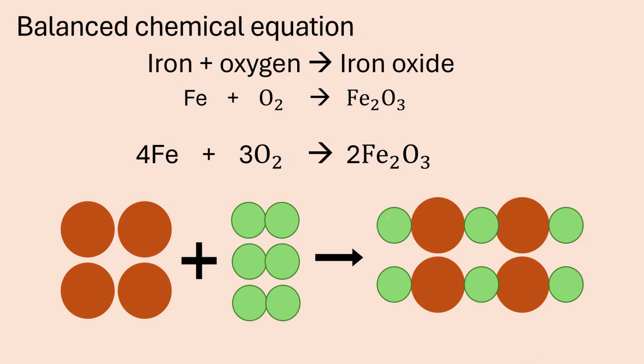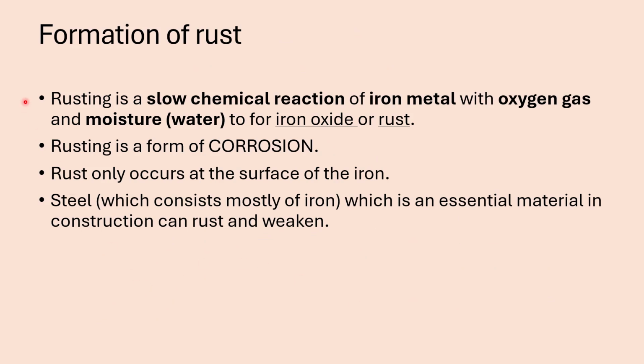Now the formation of rust, as we said earlier, is a slow chemical reaction, and you need 2 things, oxygen gas and moisture, for iron to rust or iron oxide to form. Rusting is a form of corrosion, that means that it's actually eating away the metal. Rust only occurs on the surface of the iron. It doesn't start on the inside. It starts on the surface of the iron, where the oxygen and the moisture make contact with the iron.